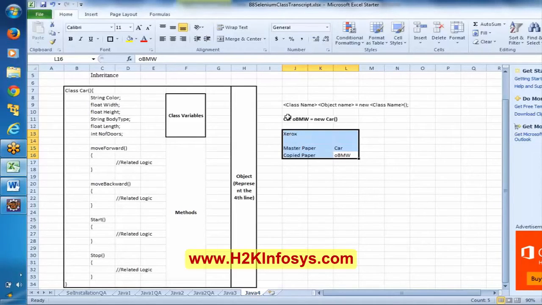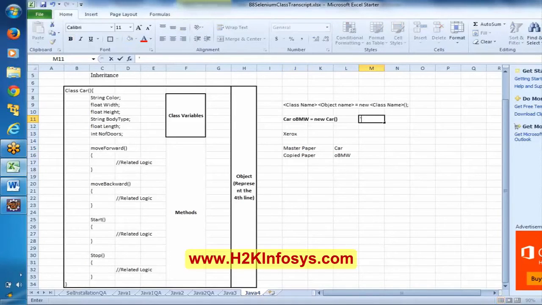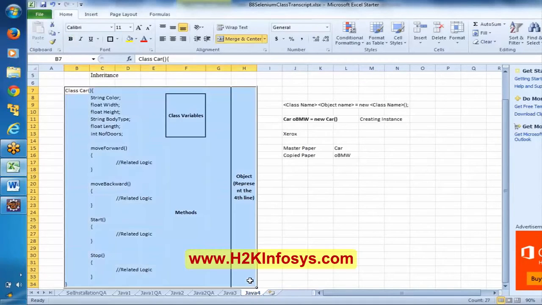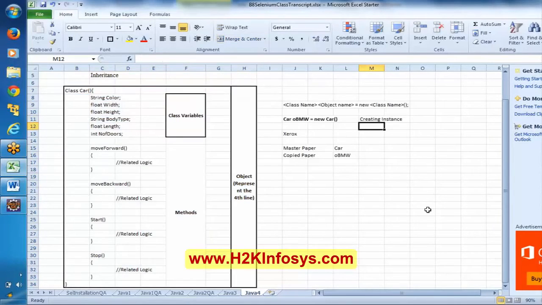Now here, technically we call this creating an instance. Everyone try to observe here. Technically we call this creating an instance. Why? Because now OBMW is the instance. Car is a skeleton. I'm just making use of this car and I'm copying it. So technically I call it creating an instance, and this OBMW I call an object.